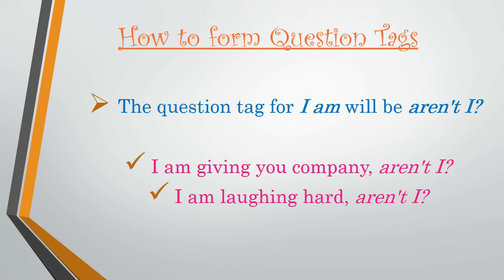As you can see, here the sentence is in present continuous tense and the subject is I. So the question tag that I have used is aren't I. Likewise, I am laughing hard, aren't I? So this also tells us that whenever we have I as a subject and it is used in a present continuous tense, we will use aren't I as its question tag.